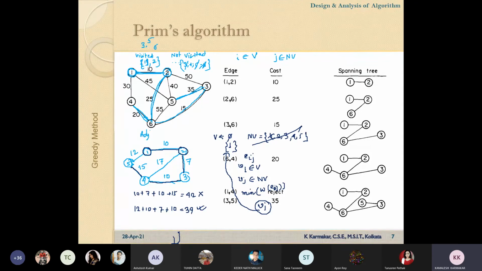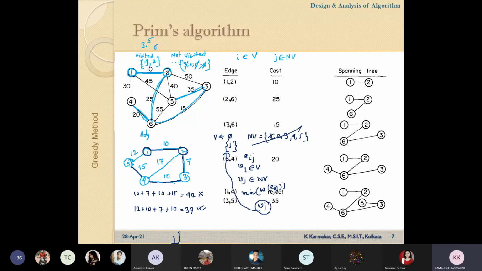So in programming, we can reduce this computational time. We can just categorize the vertices into two subsets: one is the visited set, another one is the non-visited set. If we consider only those edges for which Vi belongs to V and Vj belongs to NV, then it will never form a cycle. It's not possible to form a cycle.